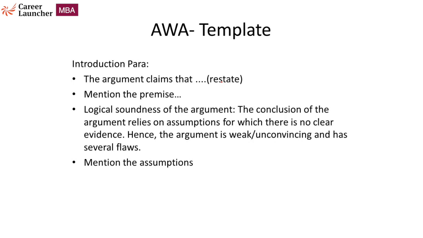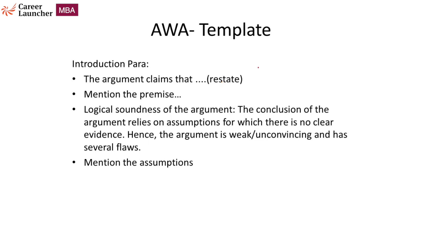Therefore, this logical soundness is always going to be the same. So every single time we simply have to write the same thing, irrespective of what the argument really is. So the conclusion of the argument relies on assumptions for which there is no clear evidence. Hence, the argument is weak, unconvincing, and has several flaws.